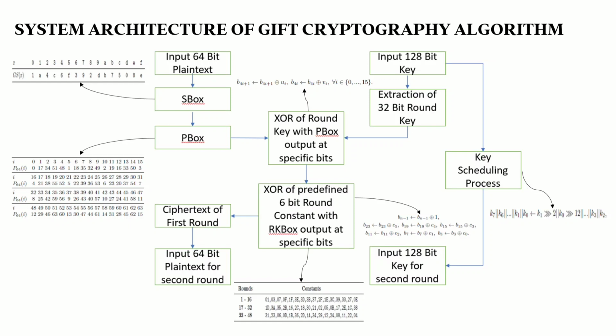On the key side, the input key is updated as per the procedure shown here and eventually becomes the input key for the second round. The entire process repeats itself for 28 rounds where we finally get our ciphertext and key. This ciphertext is then transmitted to the receiver where they can perform 28 rounds of decryption, which is essentially inverse of the encryption process to decode the input message.